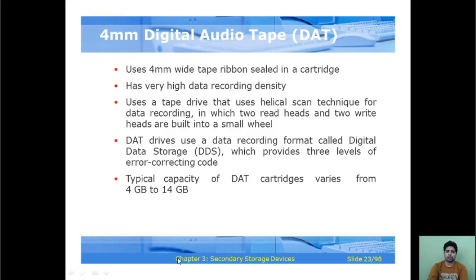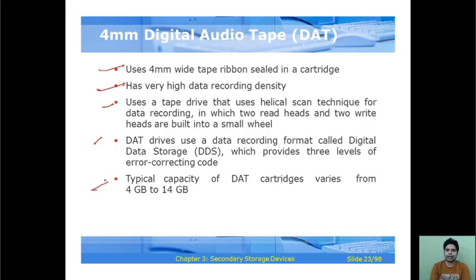Next, digital audio tape, that is called the DAT. The main characteristics of the DAT are that it uses a 4 mm wide tape ribbon sealed in a cartridge, has very high data recording density, and uses a tape drive that uses the helical scan technique for data recording, in which two read heads and two write heads are built into a small wheel. DAT drives use a data recording format called Digital Data Storage, DDS, which provides three levels of error correcting code.